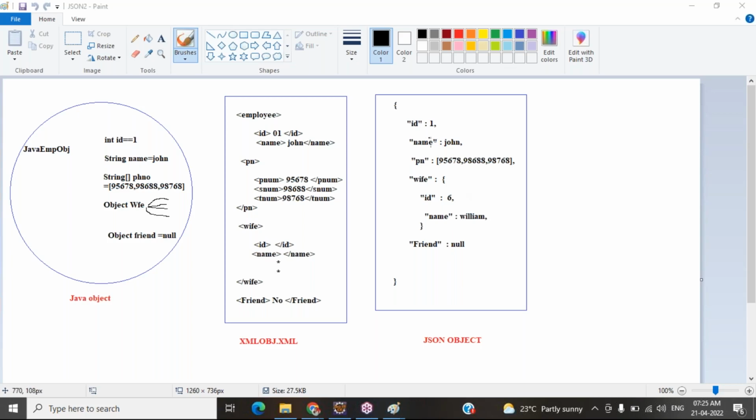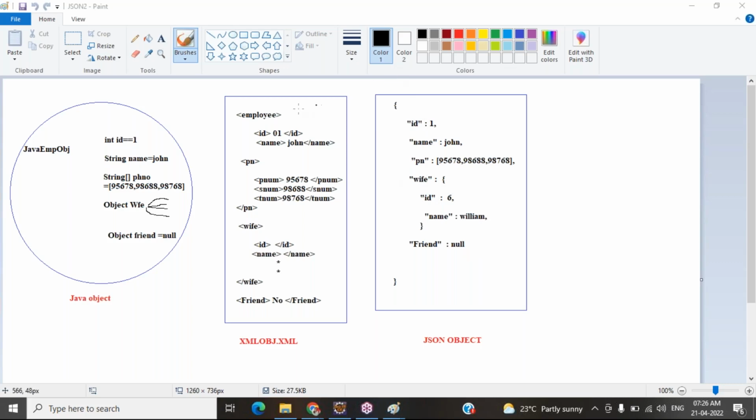It's very simple. Even if the person is very new and he comes and checks, he will see, oh, ID they are passing, oh, name they are passing, oh, phone number they are passing here. And this is all his wife's details, oh, the name of the wife. And this is a friend's detail. So easy to understand this.